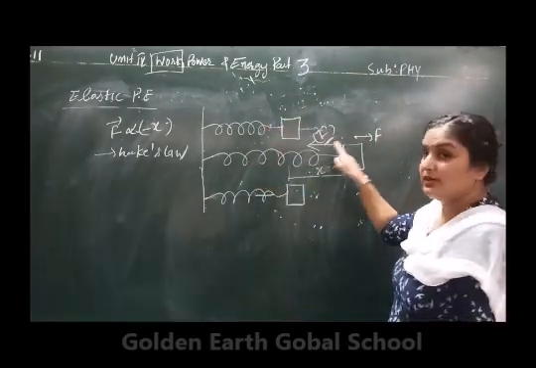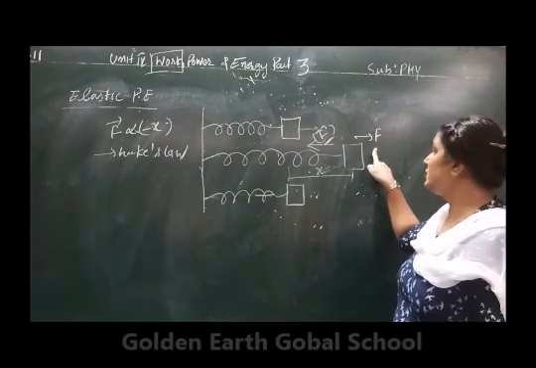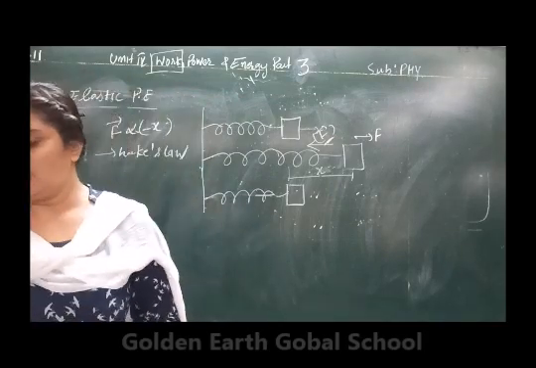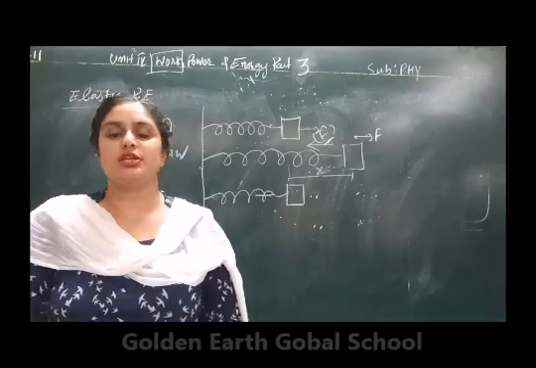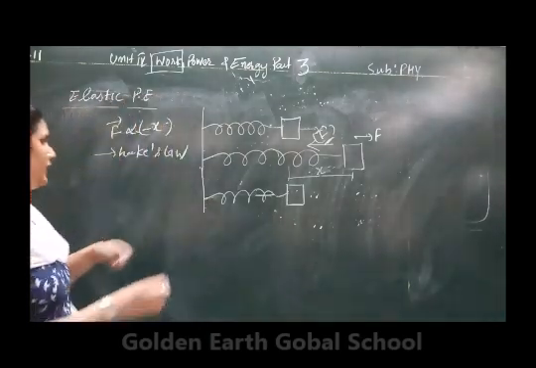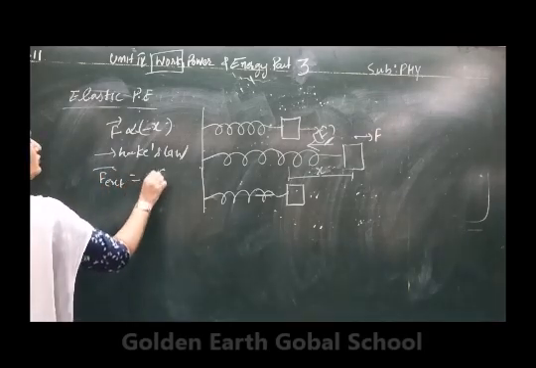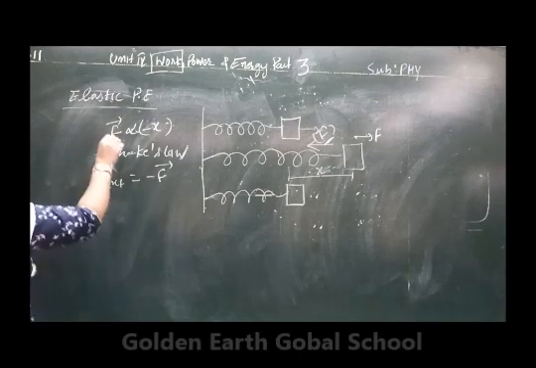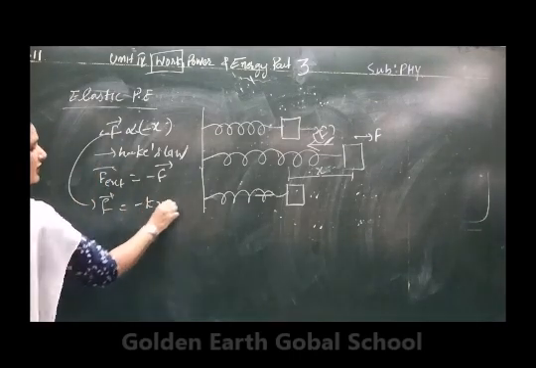Now the restoring force will be equal in magnitude to the external force, but the directions of the two are opposite. The restoring force acts in the opposite direction to the applied force, but the magnitude is equal. Or you can say that F external is equal to minus of F. From here you can write F is equal to minus Kx.